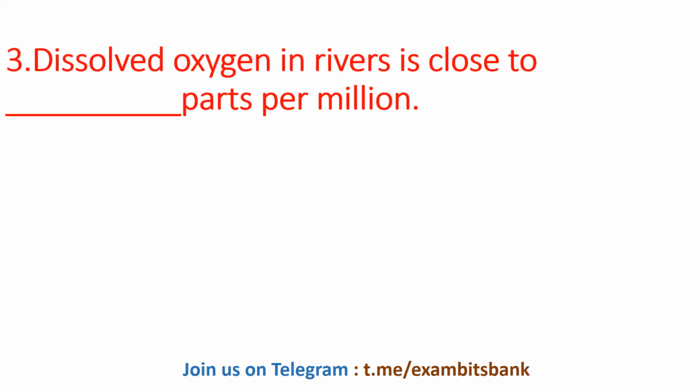Dissolved oxygen in rivers is close to dash parts per million. The options are 125, 25, 5 or 0. And the answer for this question is option C, 5 parts per million. So dissolved oxygen in rivers is close to 5 parts per million, and this dissolved oxygen refers to the level of oxygen present in the water or other liquids. This is an important parameter in assessing the water quality, a point to be noted. Moving on to next question.